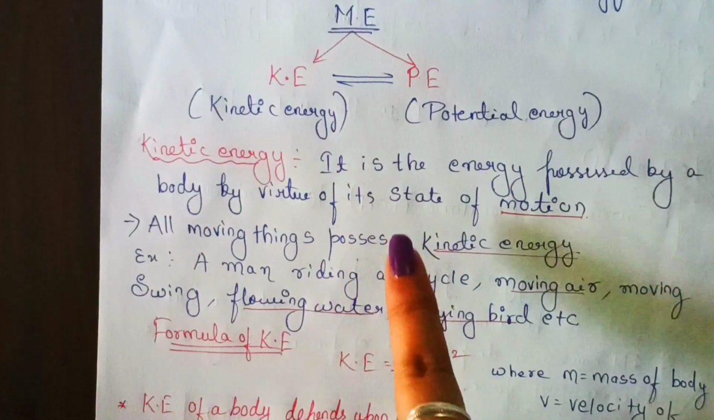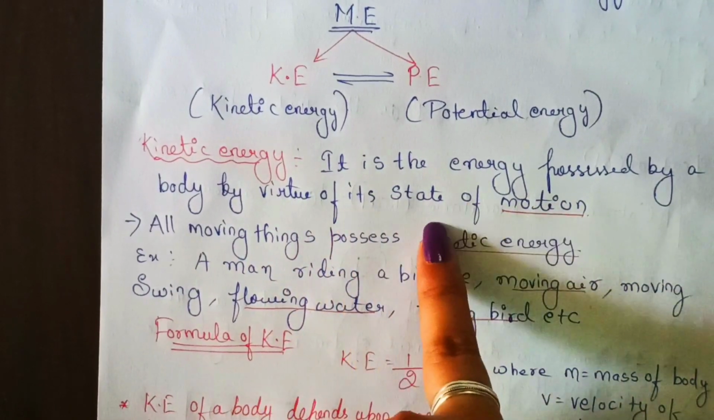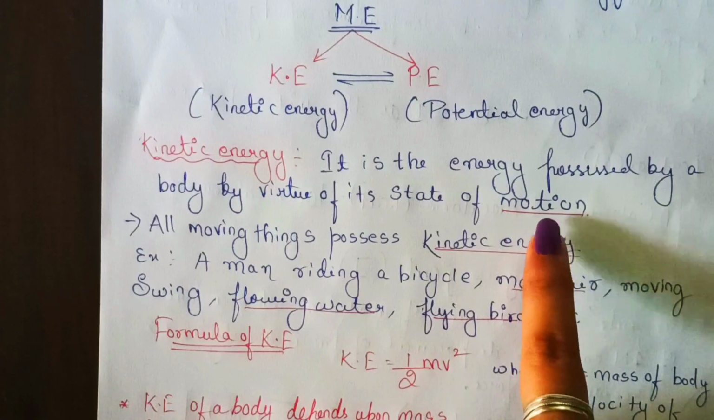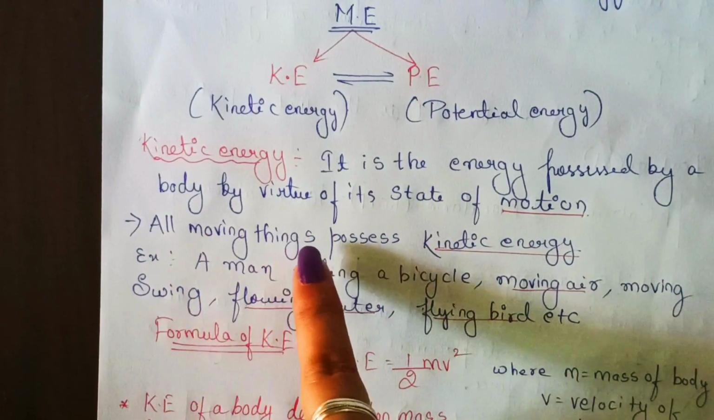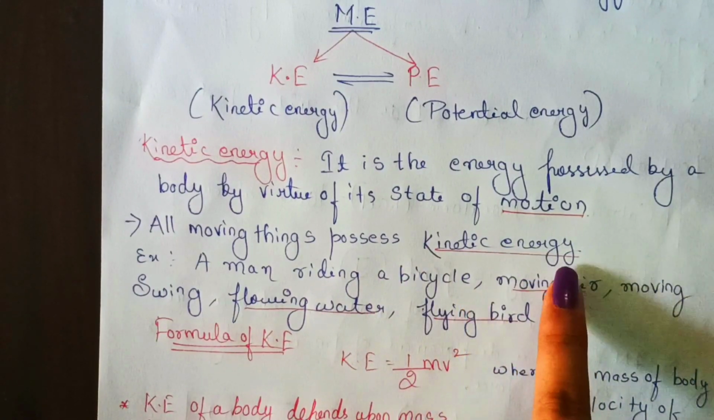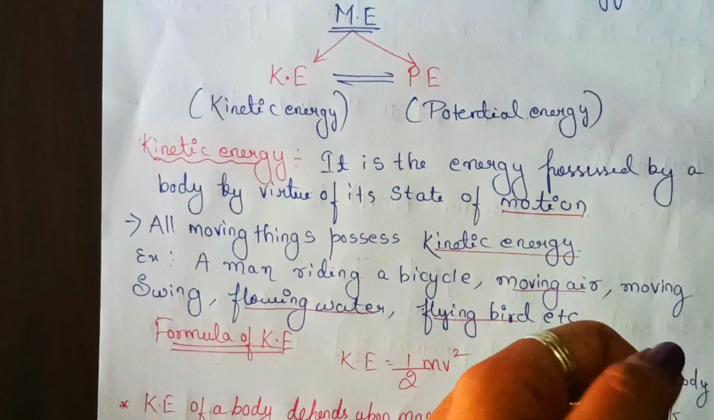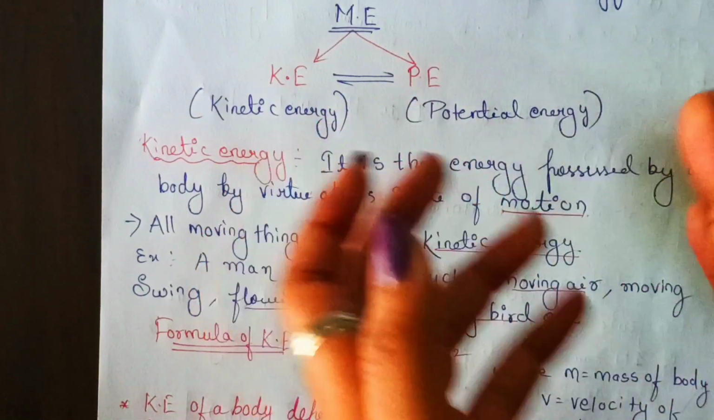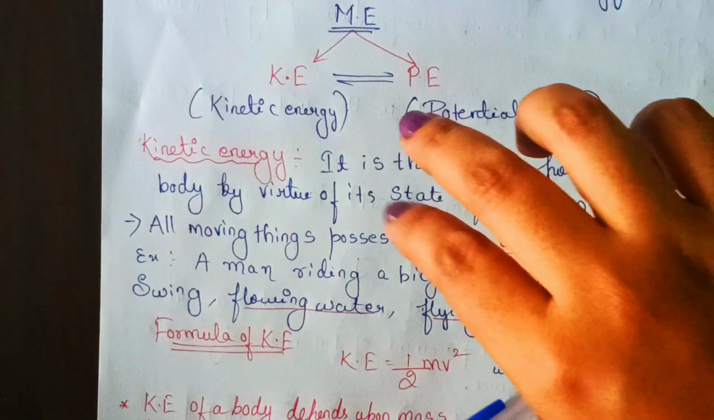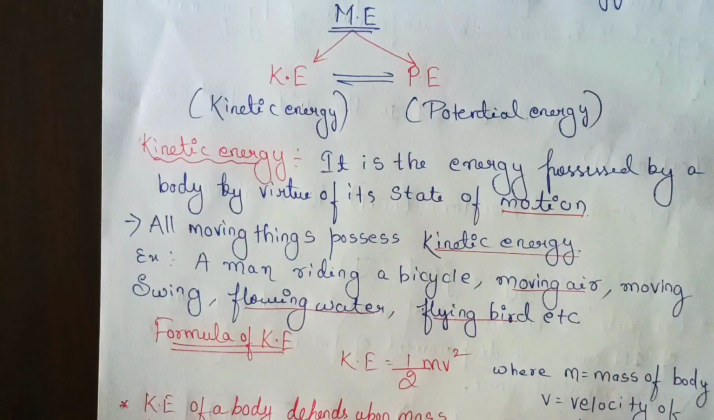So for that, here I have written, it is the energy possessed by a body by virtue of its state of motion. Means the energy possessed by a body due to its motion. So all moving objects possess what? Kinetic energy. Examples: if a child or a person is riding a bicycle, bicycle means cycle, okay? If anyone is riding a bicycle, that person is in motion, right? So if he is in motion, then he would have kinetic energy.